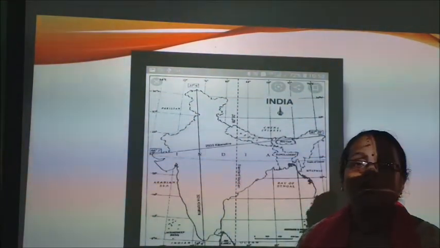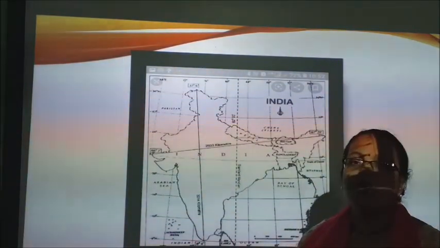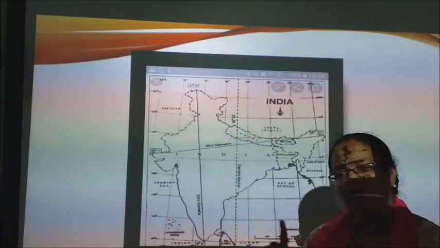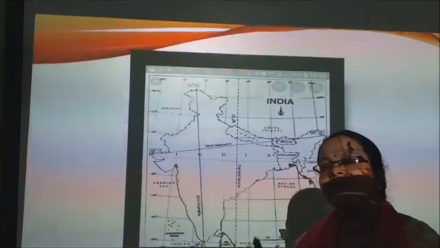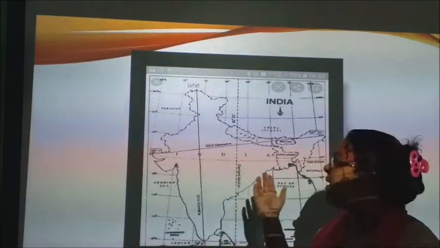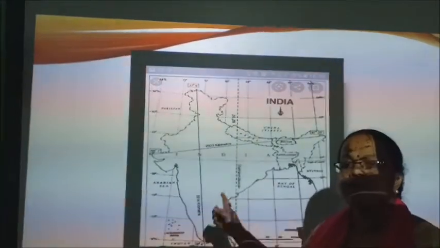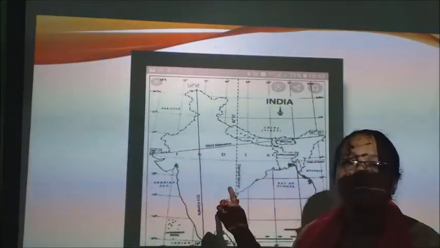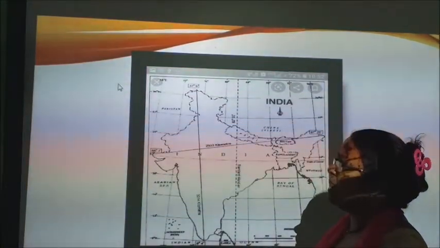When we are talking about Russia, it has 11 different time zones. They are following 11 different time zones because Russia is very wide in extent. But in India, we are following one standard meridian, and that is IST, and the value is 82.5 degree. So I hope you understood this part very well.